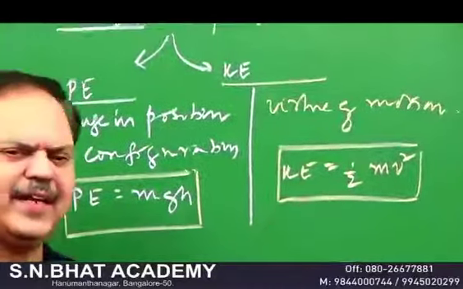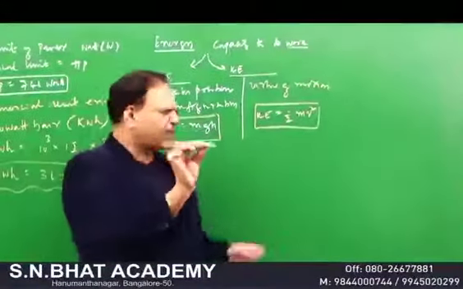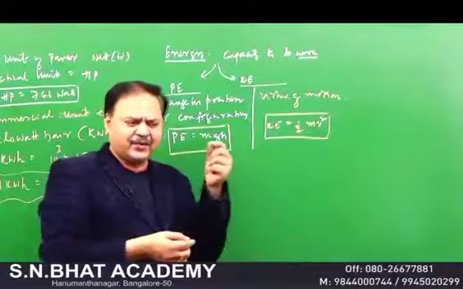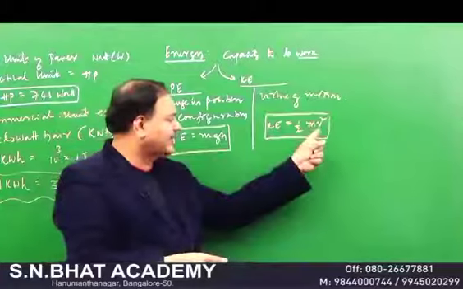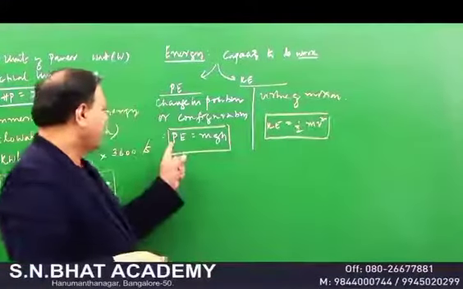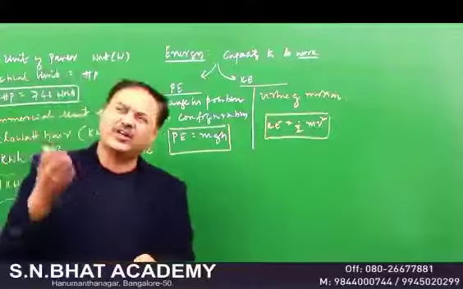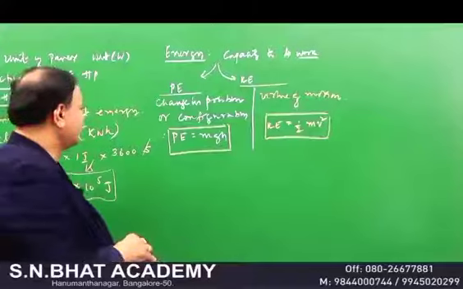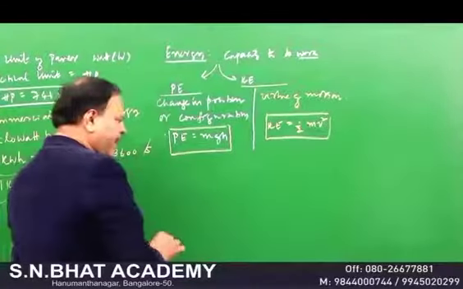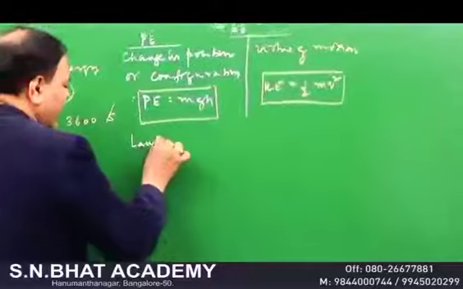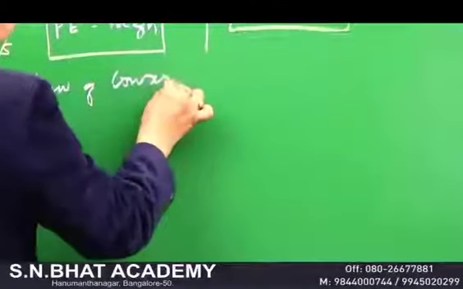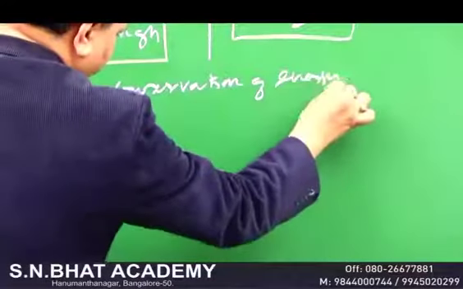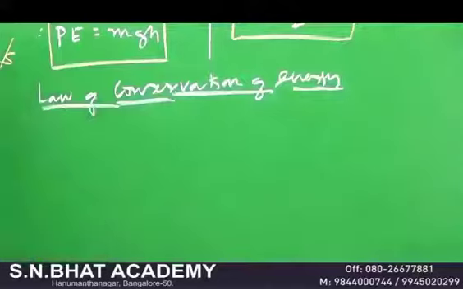An example for kinetic energy: if you take a bullet and just throw it out, it will not have much kinetic energy. But use a gun, load the bullet in the gun and trigger it, and it will have a higher velocity and higher kinetic energy. Potential energy is like the water stored in the reservoir, which has higher potential energy. And you know that there is a law of conservation of energy, which says that energy is neither created nor destroyed. You cannot create energy.